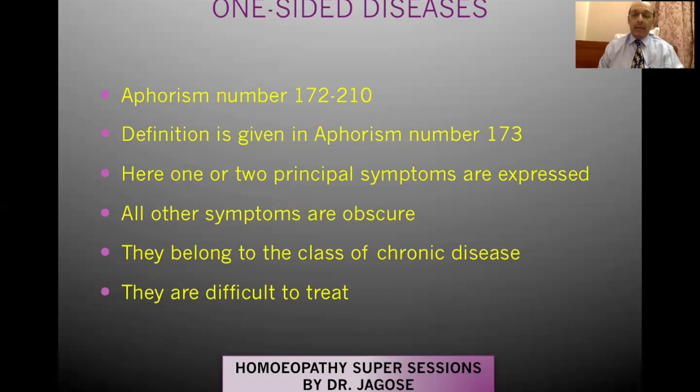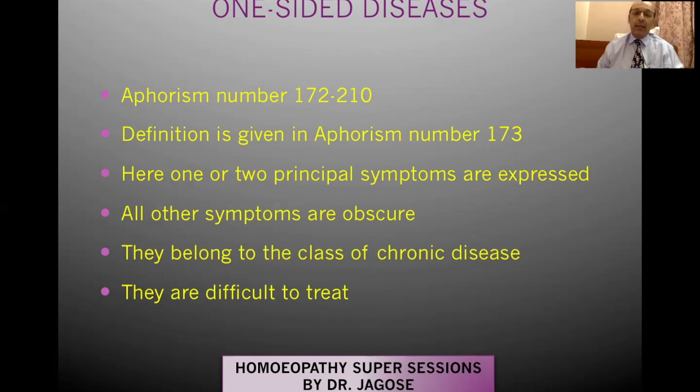Hahnemann defines it as: one-sided diseases are those diseases which exhibit only one or two principal symptoms. That means only one or two symptoms are of importance, they are the main symptoms and they are expressed. All the other symptoms are totally obscure, or unclear. They are not well defined, they are ill-defined. They belong to the class of chronic disease and they are difficult to treat.